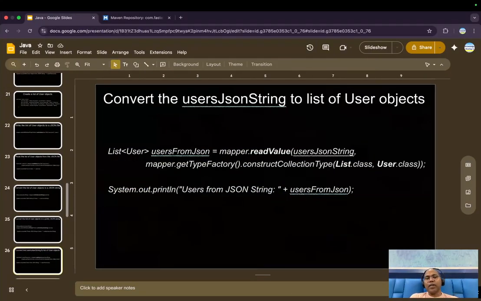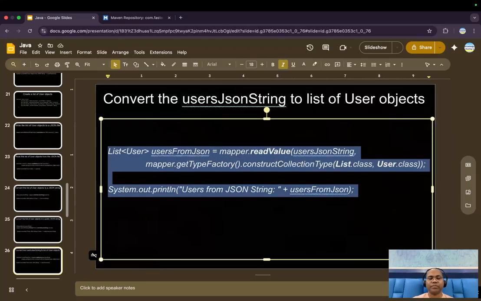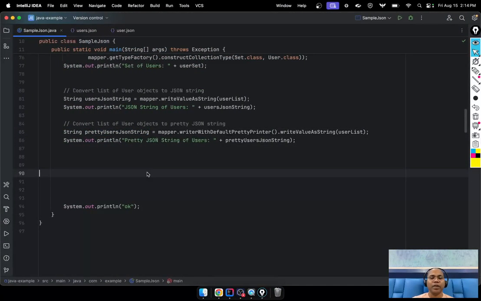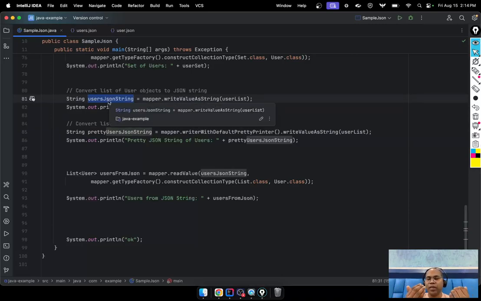Sometimes you want the reverse. Now you have received strings. Generally, whenever you are calling a third-party API, you receive the string representation of JSON. Now you want to convert it into Java.